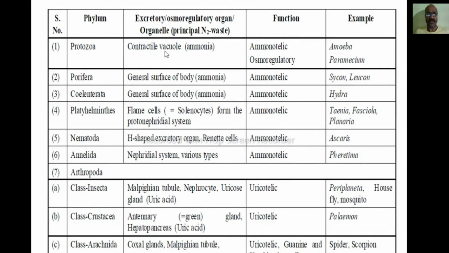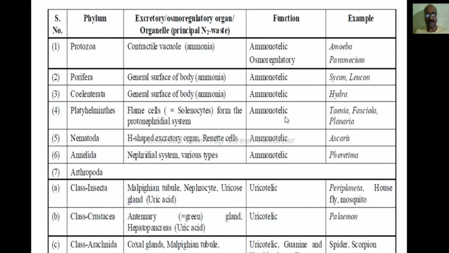In the case of protozoa, the contractile vacuole also releases some of the nitrogenous waste. So you can say the contractile vacuole or the body surface acts as the excretory organ in protozoans. In Porifera and coelenterata, these are mainly ammonotelic, releasing ammonia. In Platyhelminthes, the flame cell or solenocyte cell, or you can also say the protonephridial system, is the main excretory organ, releasing ammonia.